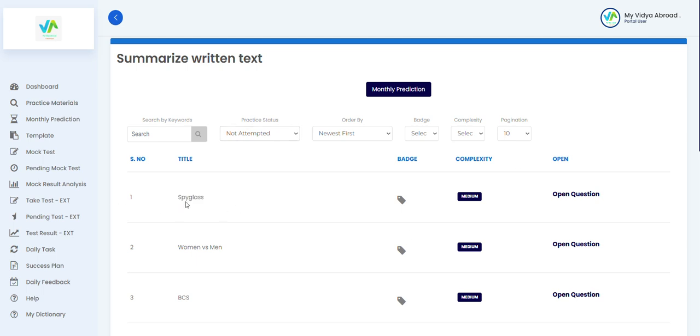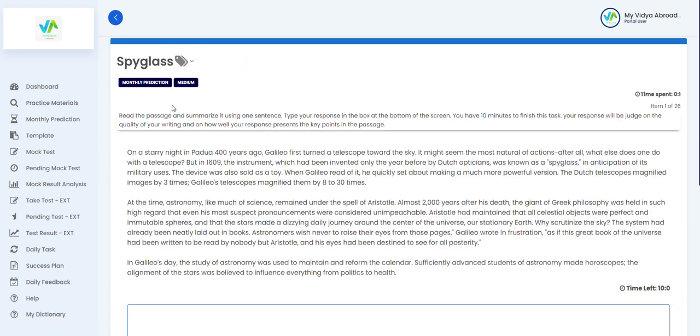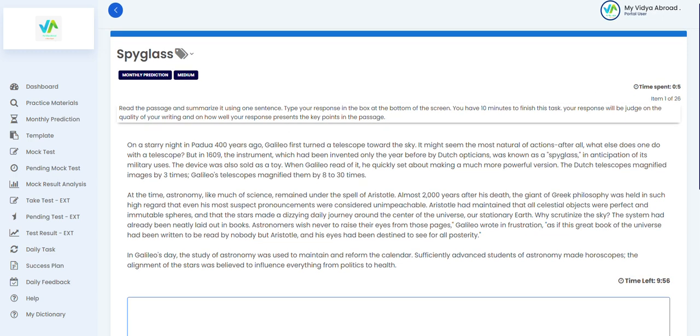We'll go to the question which says spyglass. In this type of question, you are supposed to make summary of given text. Now here, the text is given in three different paragraphs. We call it a passage and a text. So ideally, you are given 10 minutes. Your countdown has already started. In exam also, you are given 10 minutes and you have to make a summary out of this passage.